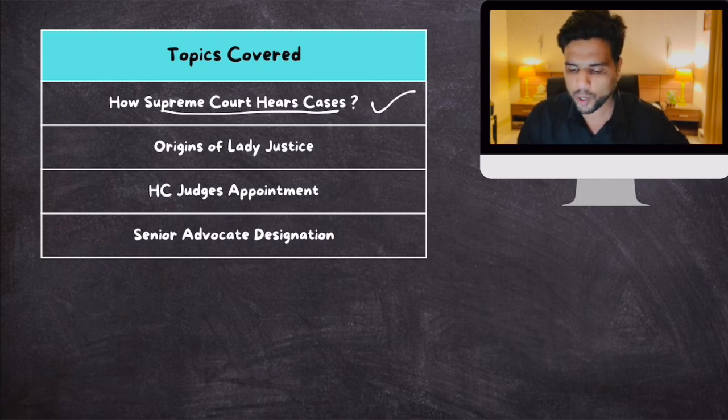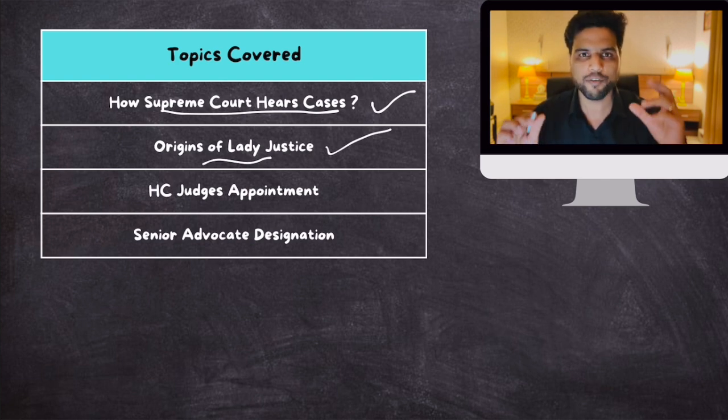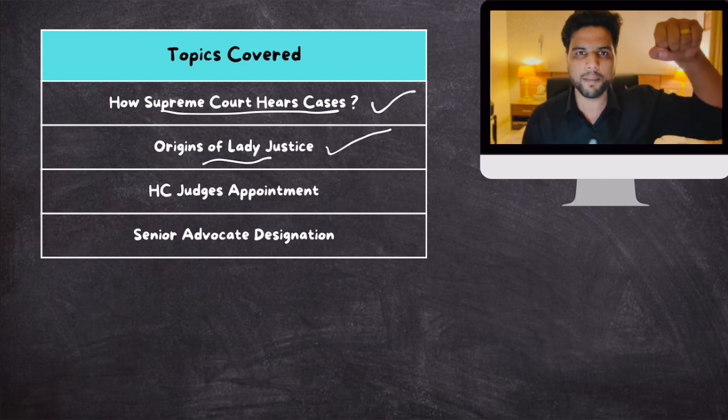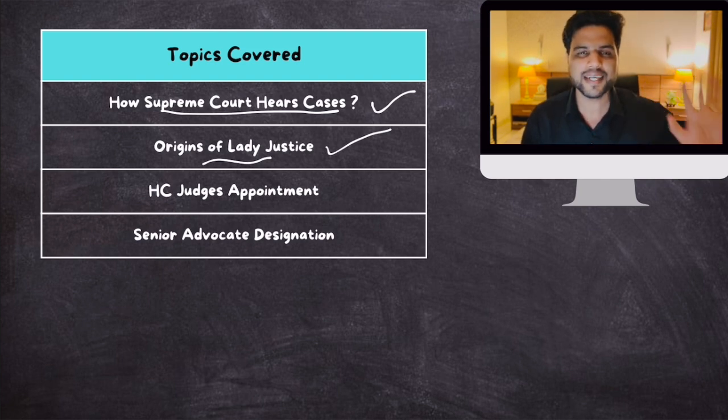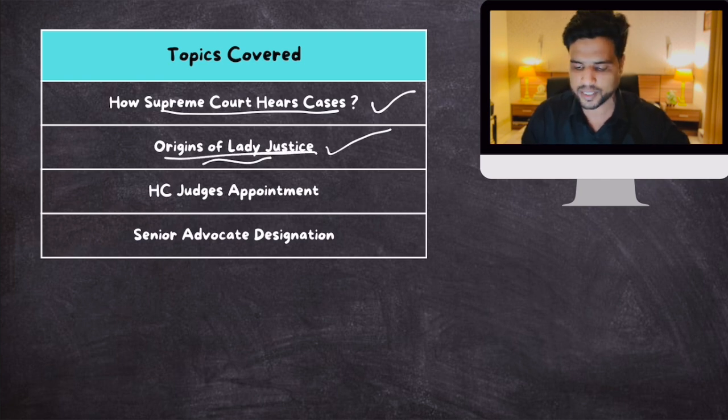Then we'll talk about the origins of Lady Justice. You must have seen the statue of Lady Justice, a blindfolded woman holding a sword and a balance in her hand. That is a symbol of justice, Lady Justice. Recently, the Supreme Court made some changes in that, so we'll talk about the origins of Lady Justice.